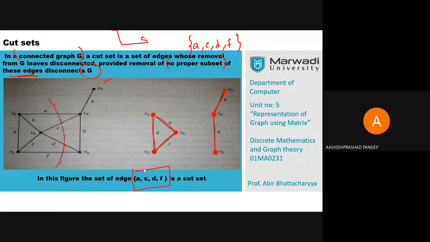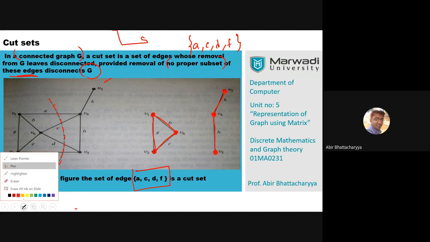Yes, sir. 2 to the power n minus 1 number of proper subsets. But what are they? Sir, they are every other set except the one containing all the elements A, C, D, F. Perfect. They are all the subsets of this set ACDF except the main one, except the original one.